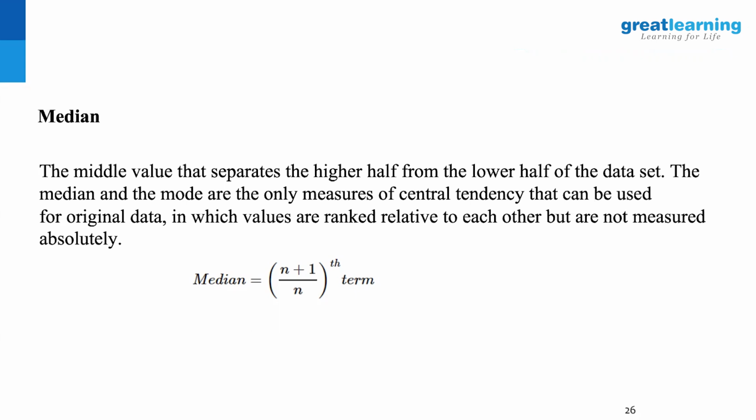When the count is even, we come up with a formula. Let's say n is even, say 12, plus 1, 13. For 12 terms, you take the 6th and 7th, calculate the average of the 6th position value and the 7th position value, and you get the median. That can also be done.